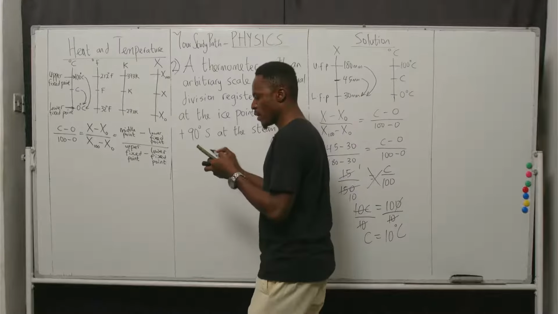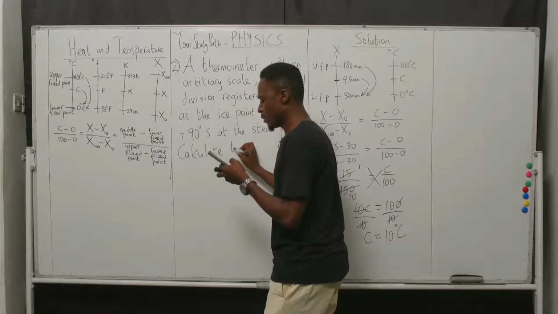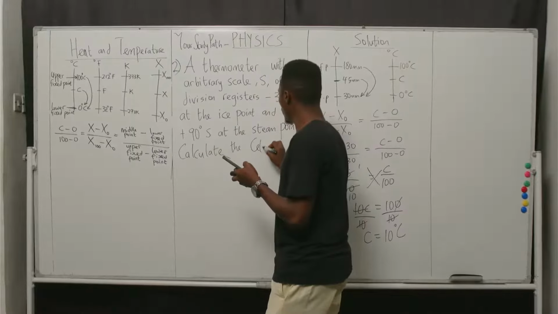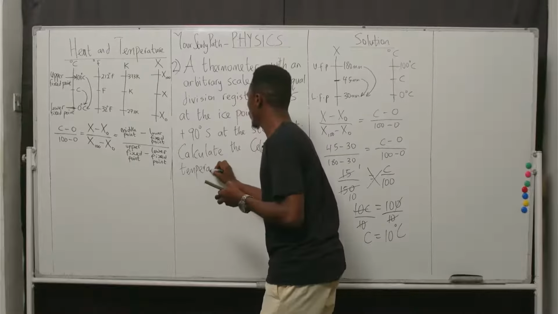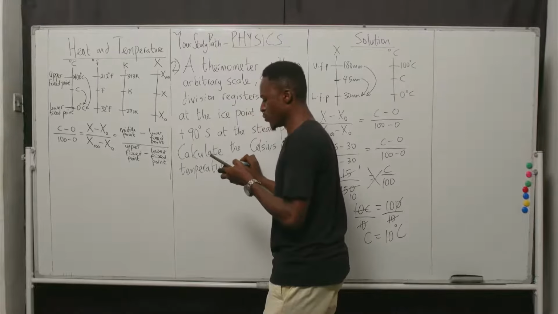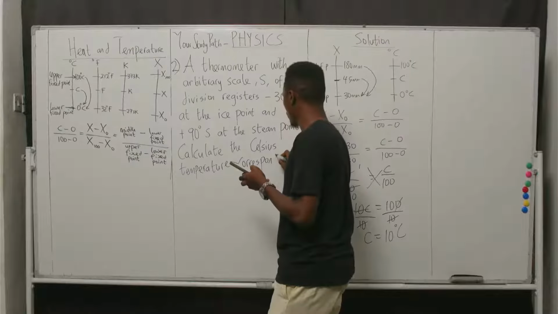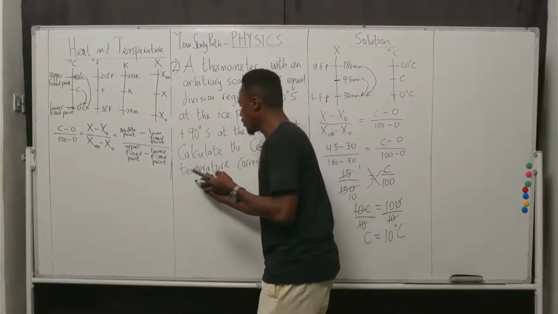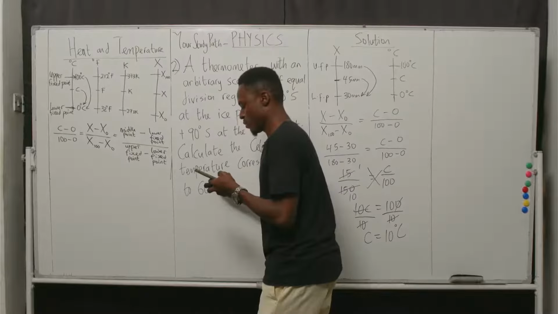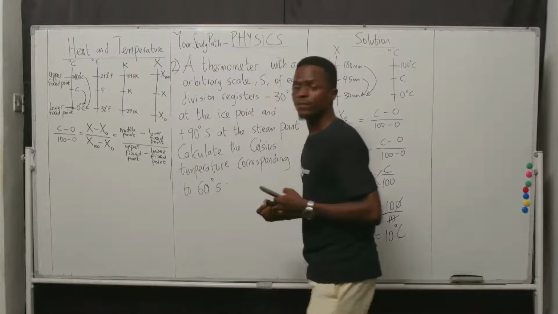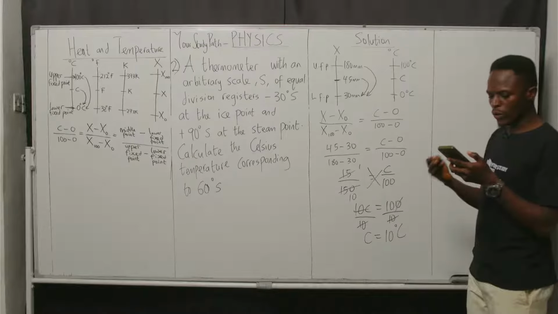Calculate the Celsius temperature corresponding to 60 degree S. An arbitrary scale. Note that. So there we have the question.